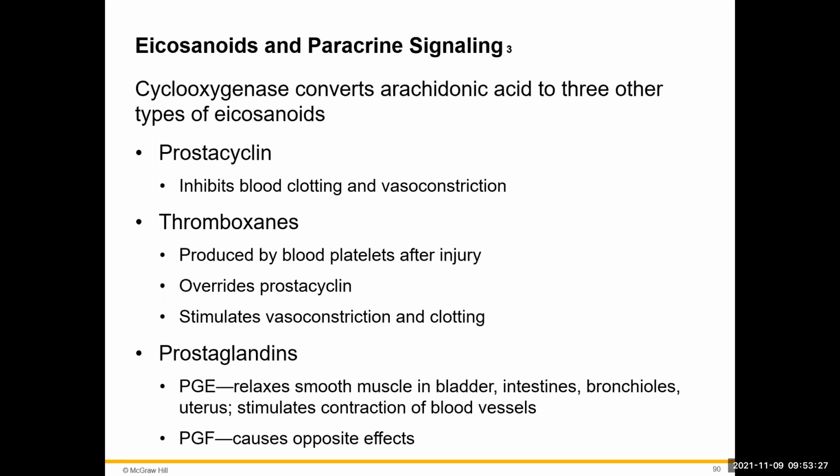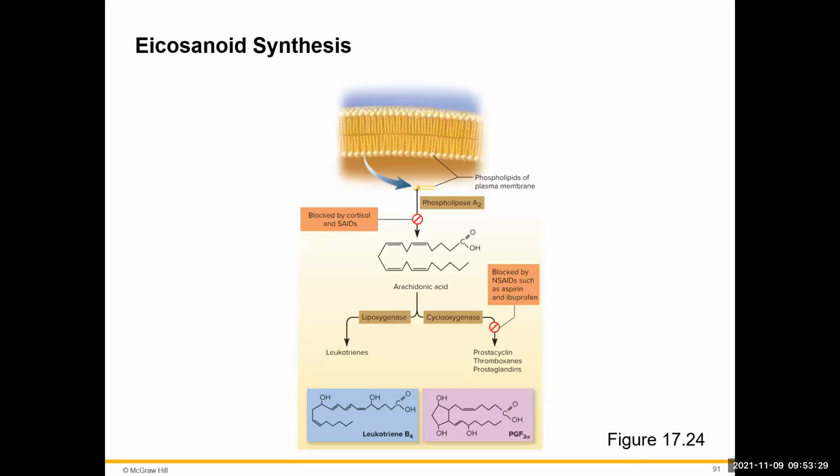So if we look at our eicosanoids, we have our arachidonic acid in our phospholipids. That phospholipid is going to be broken down into our arachidonic acid. That arachidonic acid then is going to be triggered or will convert itself based on the enzymes acting on it, either to leukotrienes or prostaglandin.